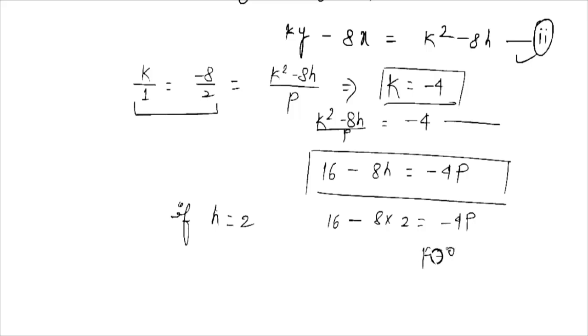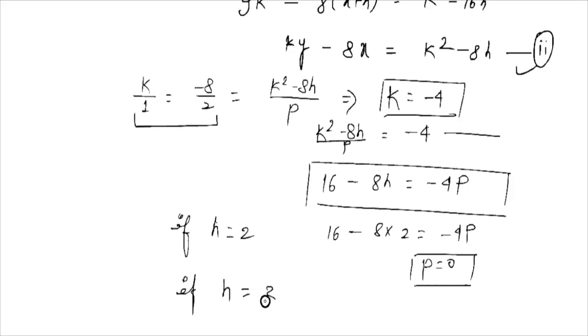Then p is equal to 0. This is not satisfied. And if h is equal to 3, put the value of h is equal to 3, then this is 24 minus 16. Then this is minus 8 is equal to minus 4p. The value of p is equal to 2.